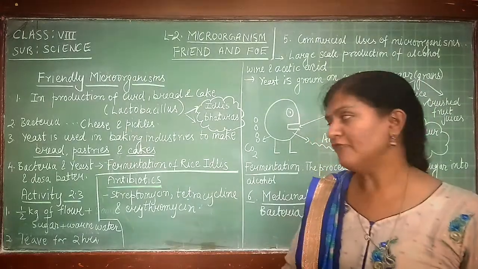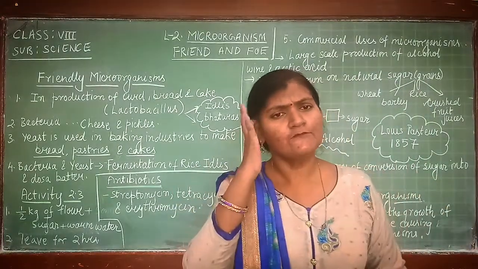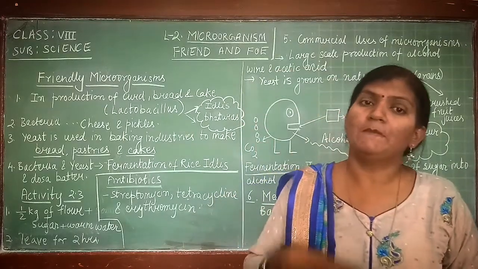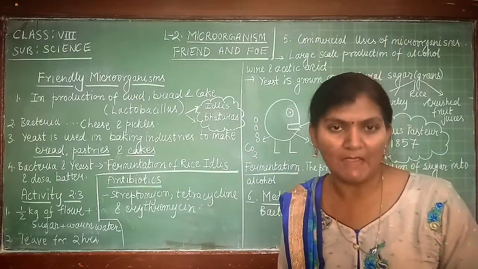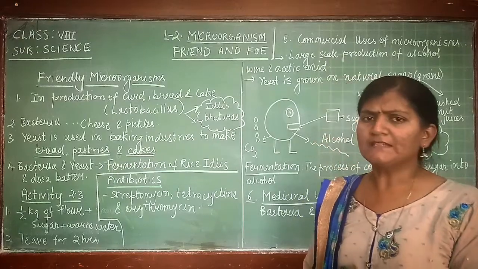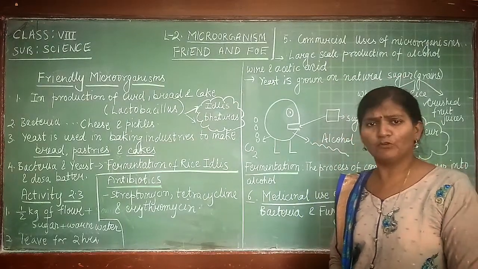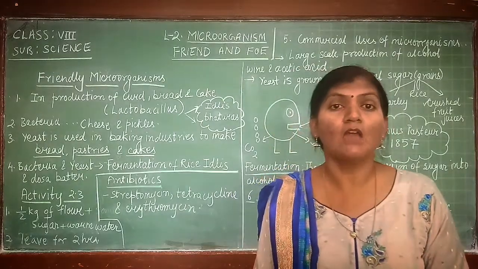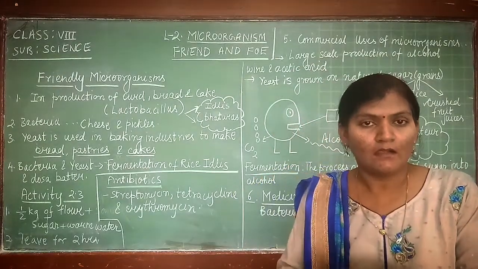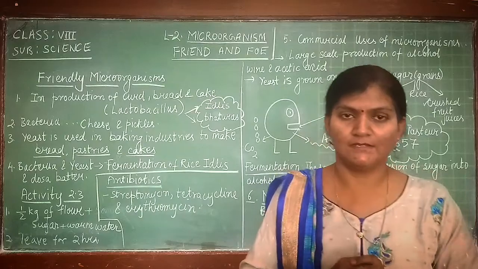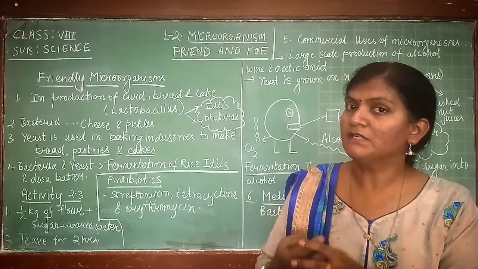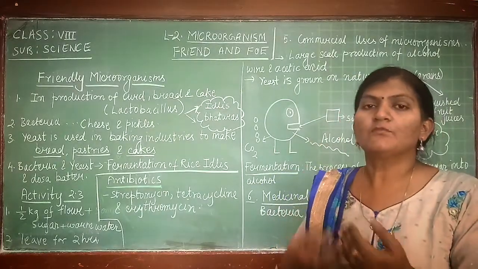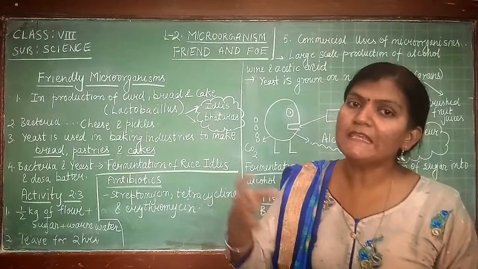We'll take half kg of flour. This flour may be atta or it may be maida. You all know that atta or maida is made up of wheat, and wheat is the source of carbohydrate. And what is carbohydrate? Carbohydrate has sugar in it. So it has sugar as a nutrient. So we are providing sugar to the yeast.